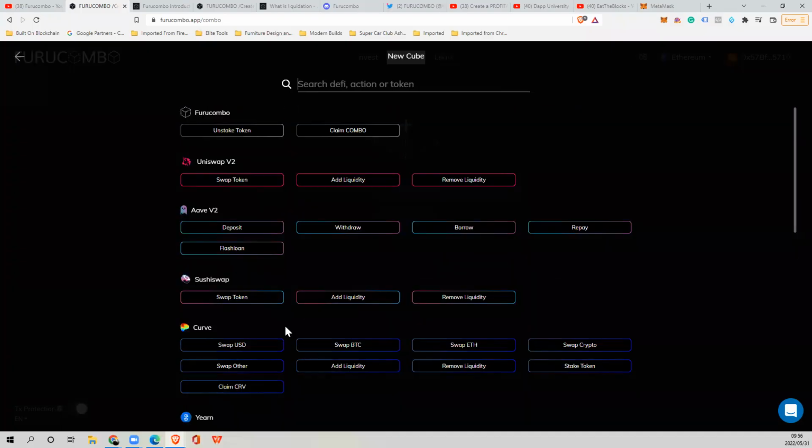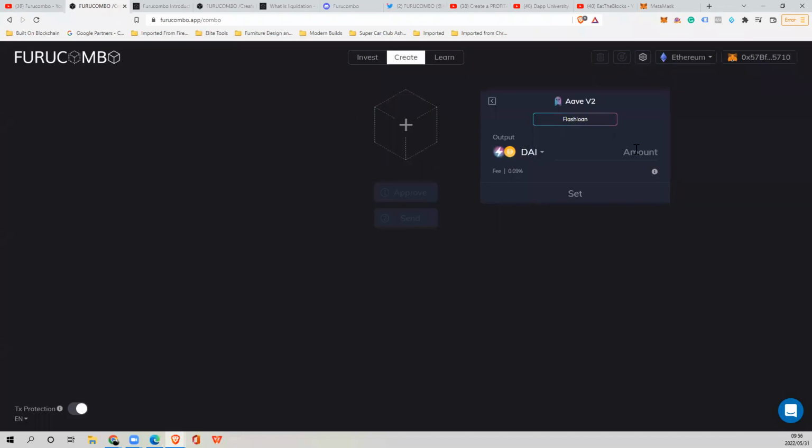For the simplicity of this, it's too much to take in at once. So you're going to have to go through this multiple times and look at the supporting videos as well. But to understand how a flash loan actually works, you're going to come to Aave, you're going to click on flash loan. Now let's take a flash loan.